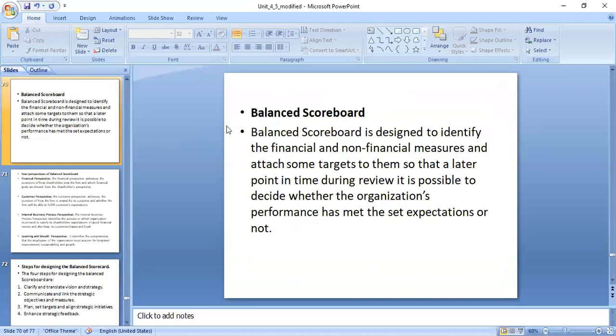The next topic, the last second topic, is the balanced scorecard. What exactly is the balanced scorecard, and where are you people going to use it here? Now let me share one message with you here. How will the business be balanced here?